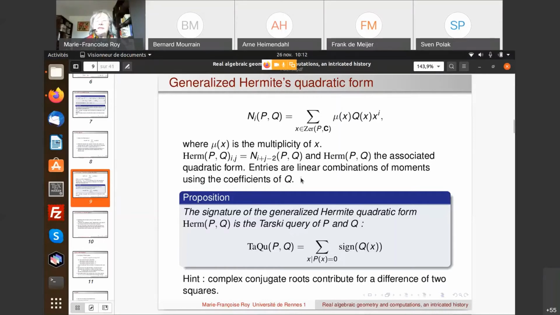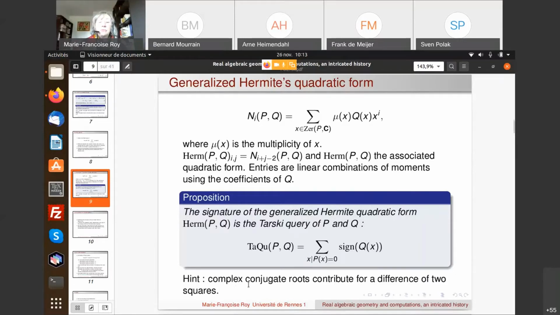So again, it's easy to compute because we know the Newton sums by Newton-Girard formulas, and then we can make linear combinations and compute the Hermite matrix. And the proposition is that the signature of the generalized Hermite quadratic form is in fact the Tarski query of pq, so it is generalizing the result we had before in the special case when q was equal to 1, and the proof is in fact very similar.